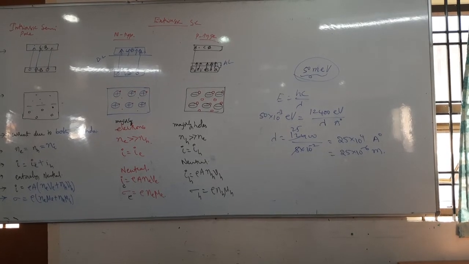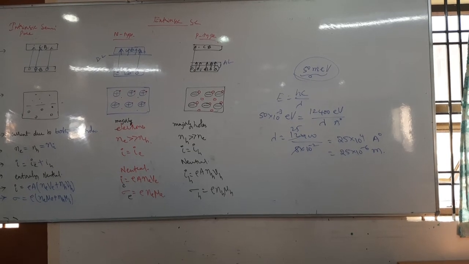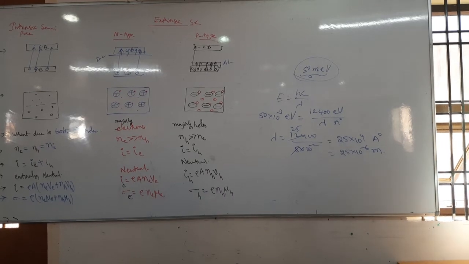The intrinsic concentration of electron hole pair is 10 power 19 per meter cube. And then find the concentration of electrons in the specimen. Find the concentration of electrons in the specimen.